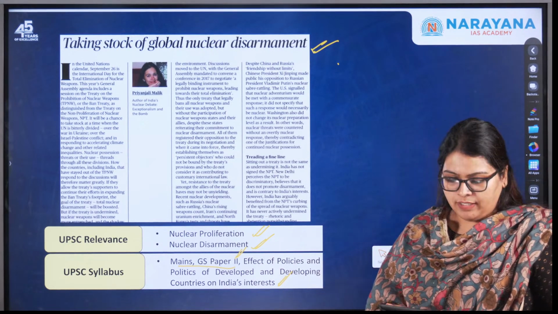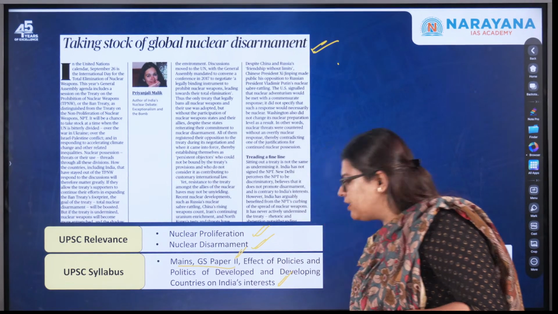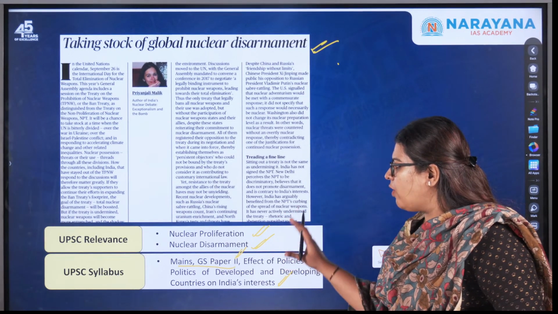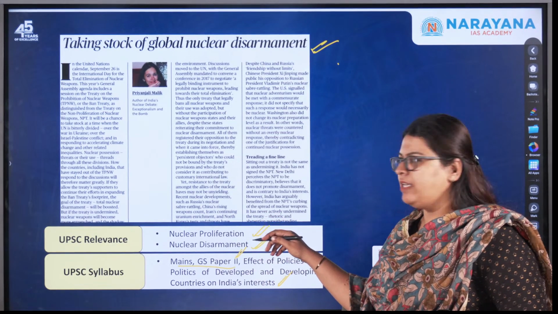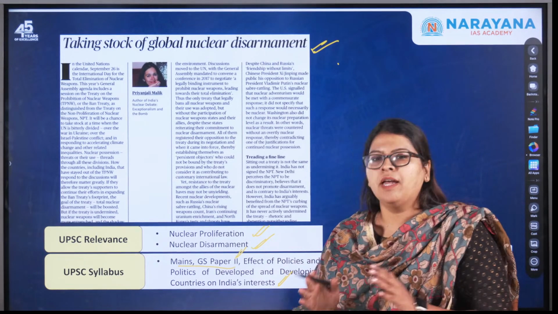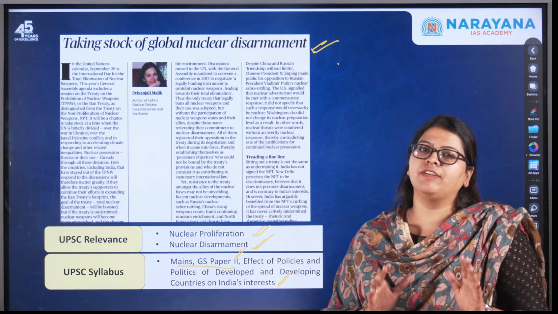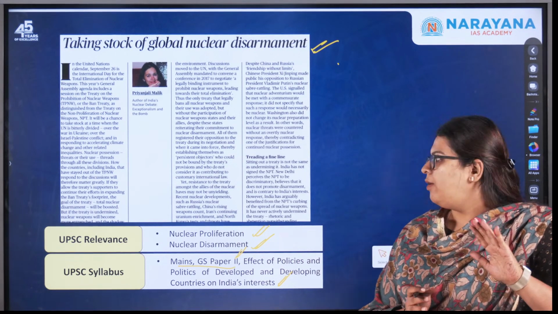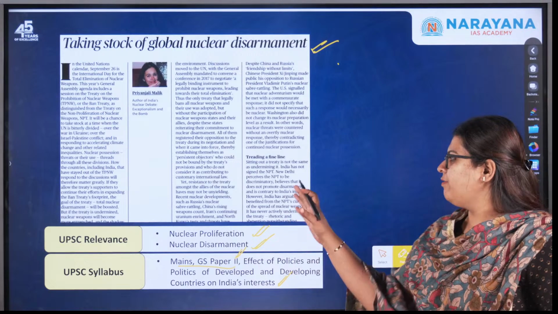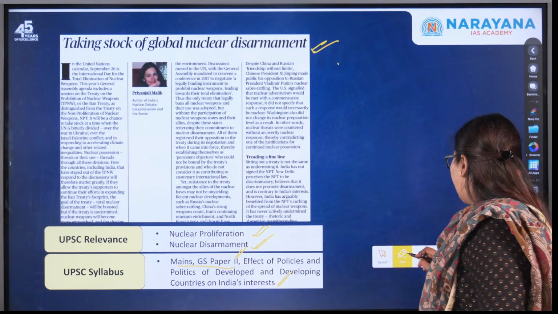And also, one disclaimer I would like to say is that when we are discussing important topics like international relations and other things, it is better that we focus on the topics that are given here, because we mention the UPSC relevance and the syllabus. It is always good to think out of the box, but it is also important for you to understand which facts are relevant and which are irrelevant for the examination. So we need to put aside the irrelevant kind of thinking and focus on what is being taught, and post that we can ask our questions. So moving forward,